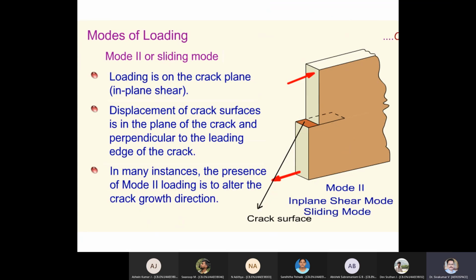Then what is mode 2? When the loading is like a shear. If you see the horizontal line, this is the crack. The loading is something similar to this. Earlier the load was like this, mode 1, and because of that, a crocodile mouth opening failure. Now the loading is different.